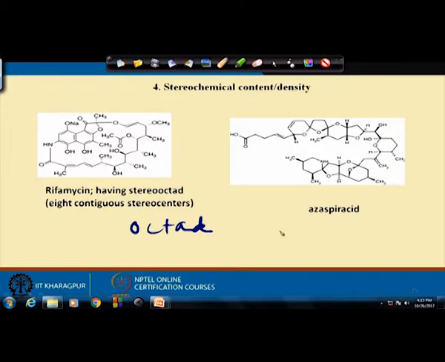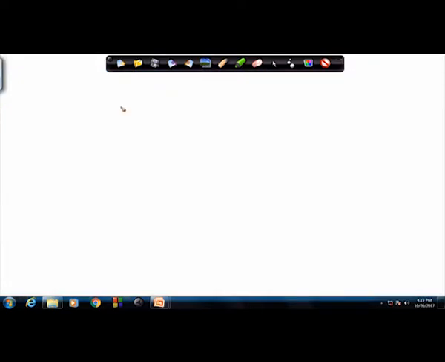It is an octad. If you have 2 stereocenters, it is called a dyad. If you have 3 stereocenters, it is called a triad. Now, sometimes we use a terminology called contiguous. Contiguous means continuous stereocenters.